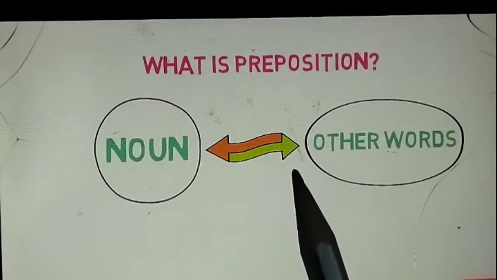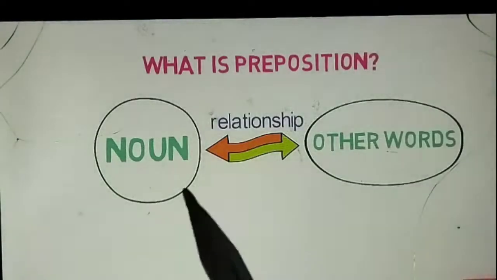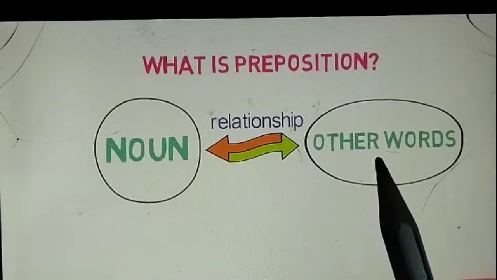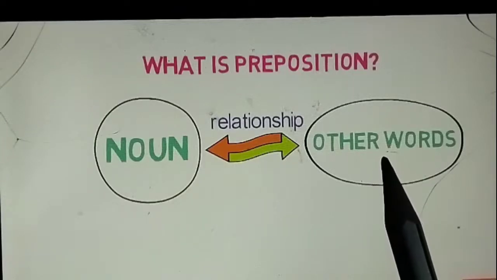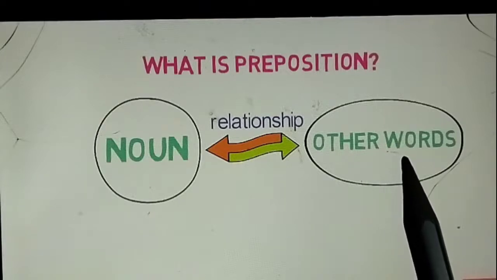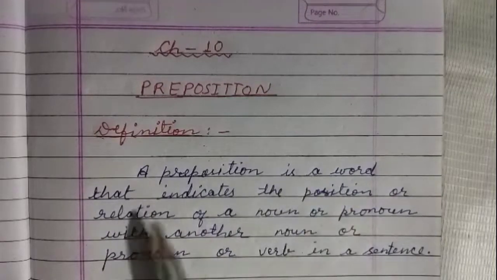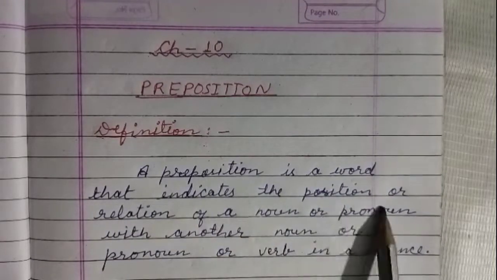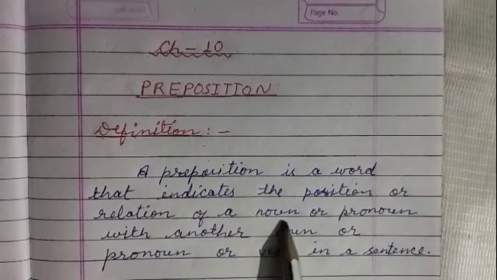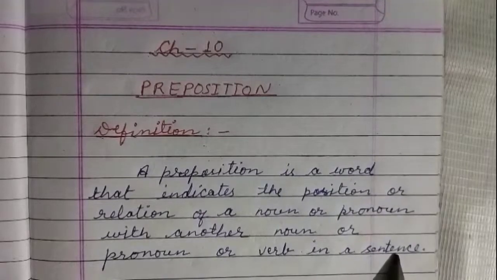Link here means they provide a relationship between the noun and other words in any sentence and thus make the sentence complete. Thus we can say that a preposition is a word that indicates the position or relation of a noun or pronoun with another noun or pronoun or verb in a sentence. Okay?